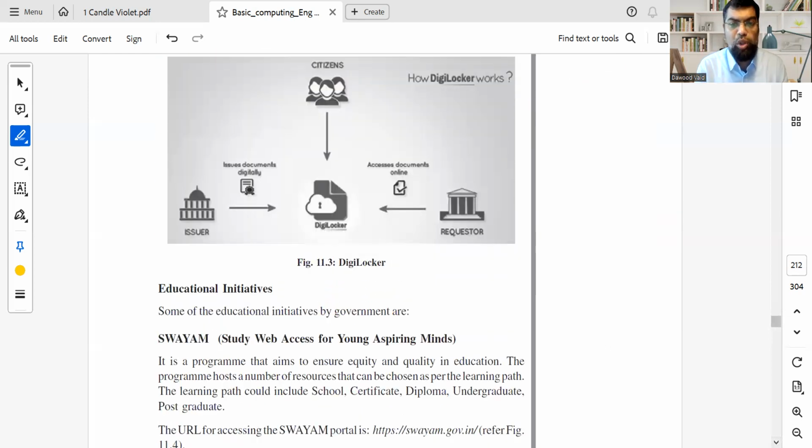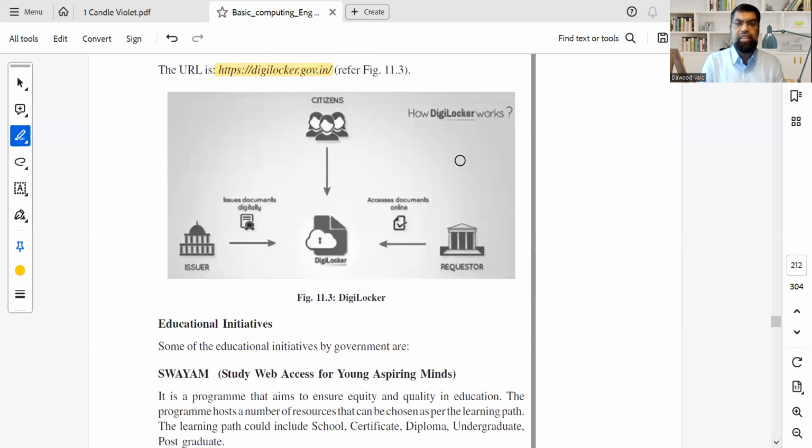If a question comes in which is longer than 2 marks, 4 marks, just create this beautiful chart which says this is a DigiLocker. Okay, so you have the app out there. So someone is requesting a DigiLocker, right? And all of your citizens, so you all are the users here. He wants access or she wants access, and the issuer issues digital lockers. Just make these simple diagrams, it becomes very easy.